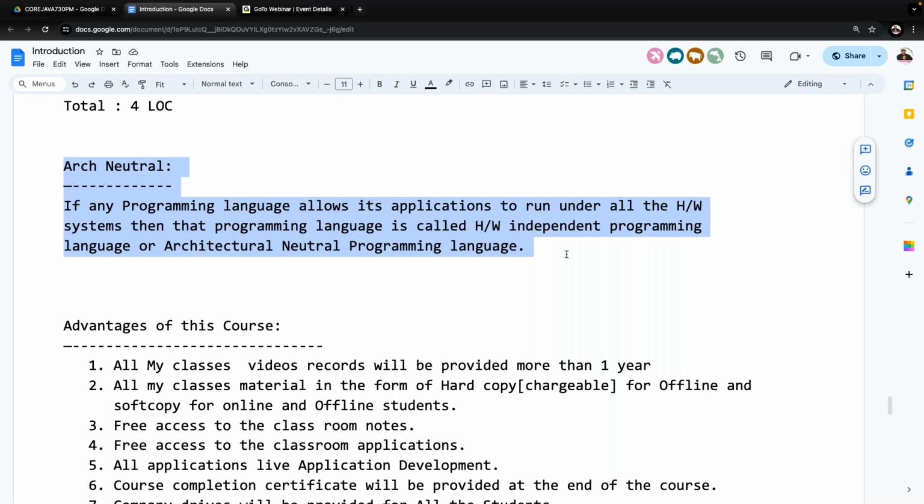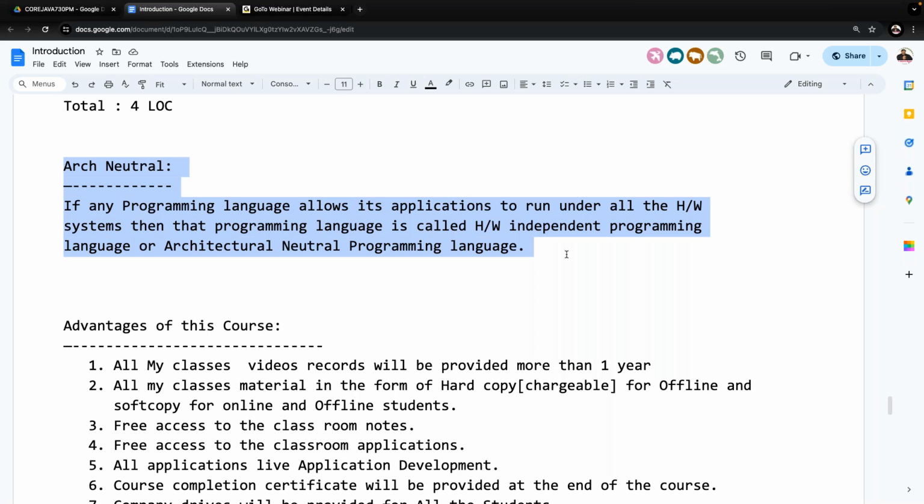Mainly three features they want to include in their new programming language. What are the three features? What is the first one? A simple programming language. Second one? Tight coded. Third one? Architectural neutral.